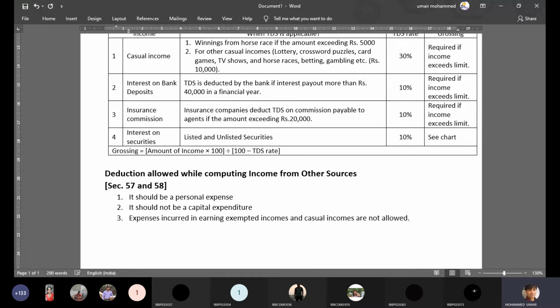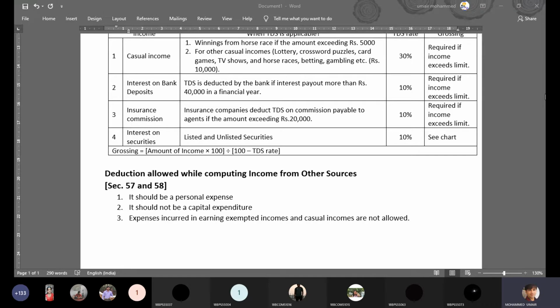So any expense pertaining to exempted income is not allowed, because when the income itself is not taxable, why are you claiming expense? Simple logic. Likewise, any expense incurred in earning casual incomes is also specifically disallowed by the income tax department. So these are some of the important rules pertaining to expenses.